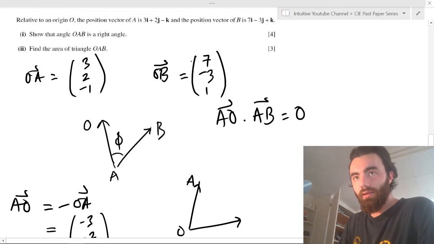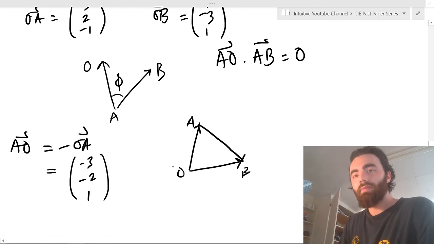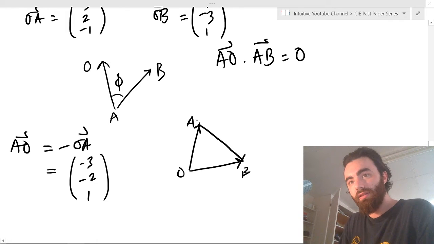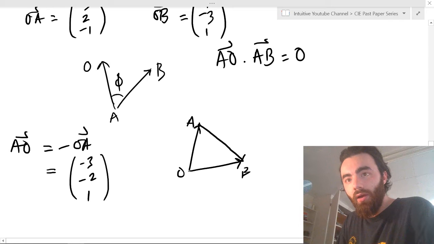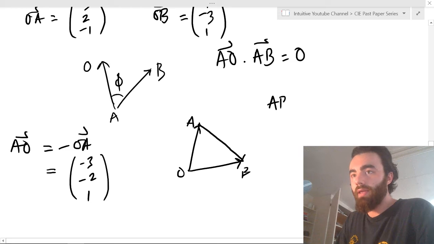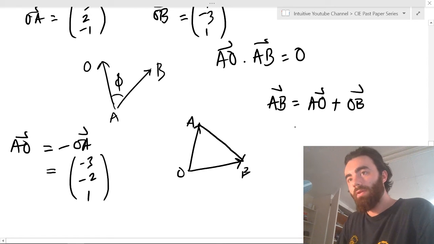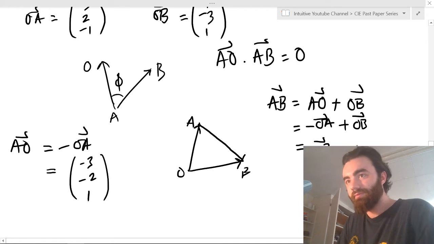And AB, well, AB is just, if you think about it, if you have two vectors, let's say OA here, and we've got OB. Well, AB is just this vector here, A to B. And A to B, if you want to figure that out, is just, well, how do we get from A to B using these vectors? Well, we go AO plus OB, and you'll have to use that all the time. So your AB is equal to AO plus OB, which is, like we saw here, AO is minus OA plus OB, and if you want to get it looking good, it's just this.